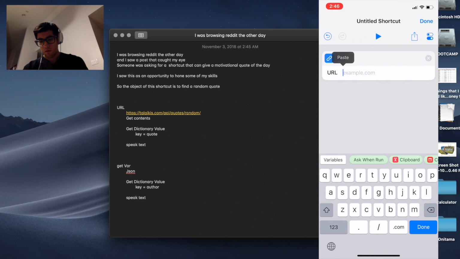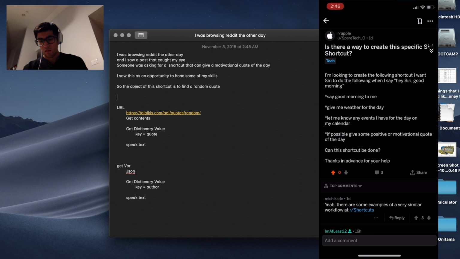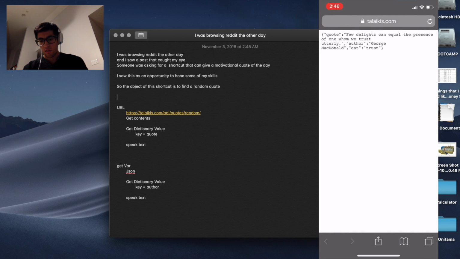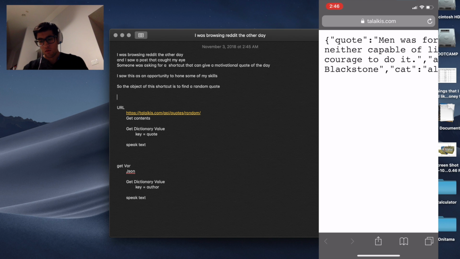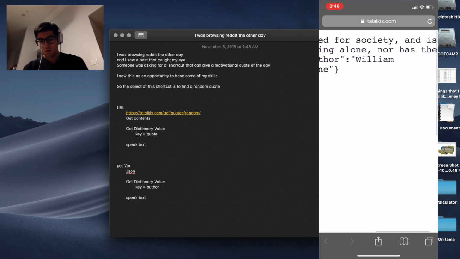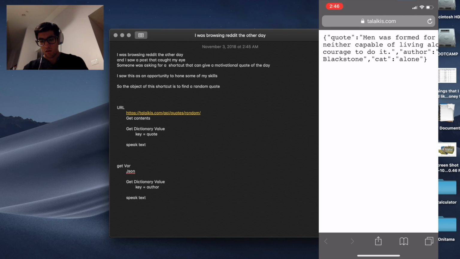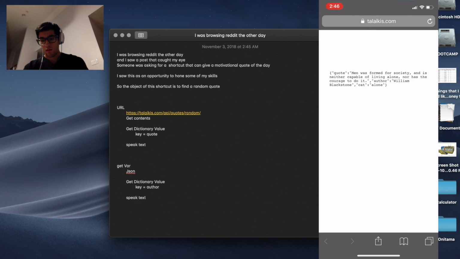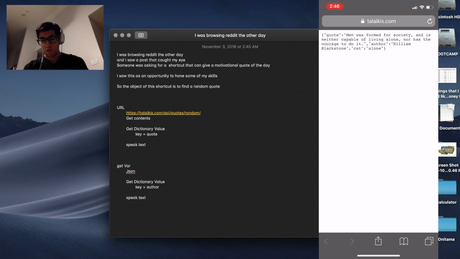There we go. I'm going to pass in this website. What this website does is it's a JSON, and every time that you refresh it, it will give a random quote. So it has a quote, which is the quote itself, an author, William Blackstone, and a cat. It's not like one of those meow kinds, it's a category. So this is about being alone, apparently.